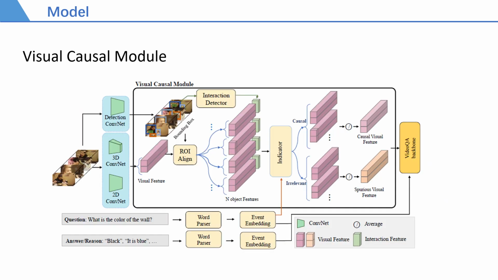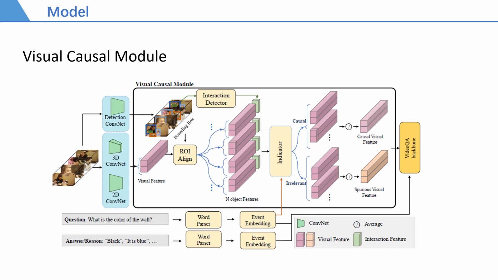The first one is the visual causal model. Before the appearance information and motion information are sent to the backbone for question answering, we propose a visual causal model to find object-level causal features and the spurious visual features. The image-level visual features are first divided into object-level visual features by the detected bounding box.